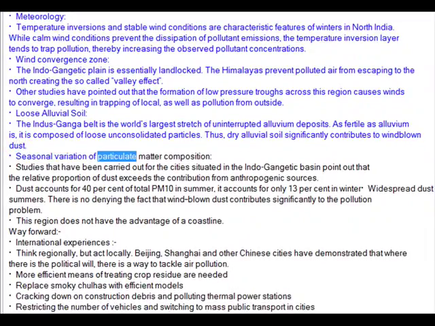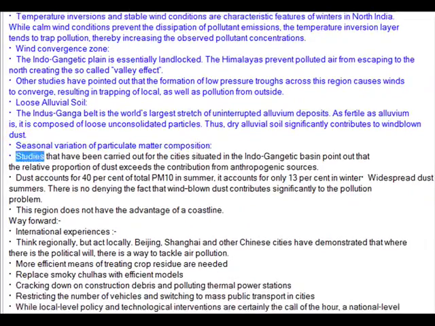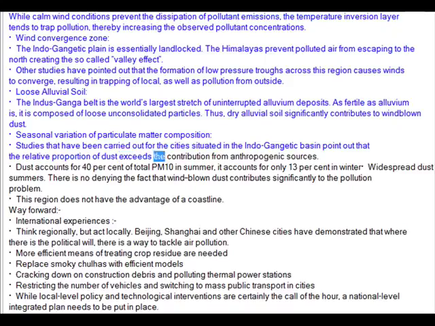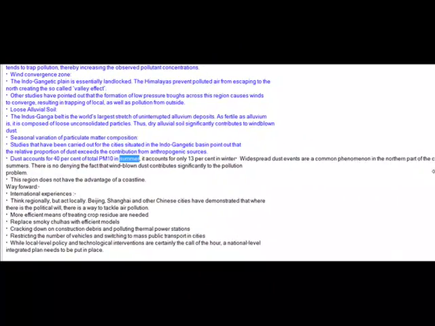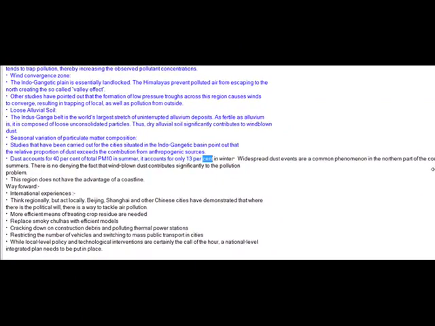Seasonal variation of particulate matter composition. Studies that have been carried out for the cities situated in the Indo-Gangetic Basin point out that the relative proportion of dust exceeds the contribution from anthropogenic sources. Dust accounts for 40% of total PM10 in summer. It accounts for only 13% in winter.